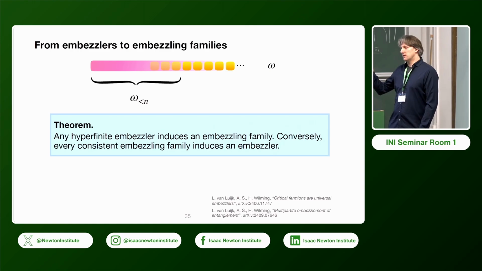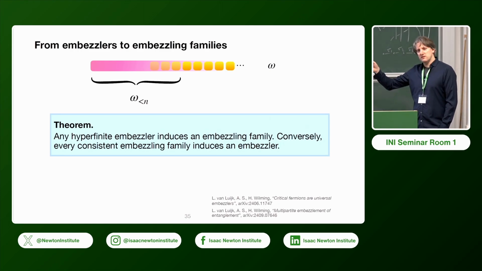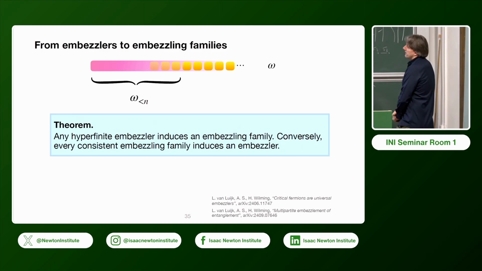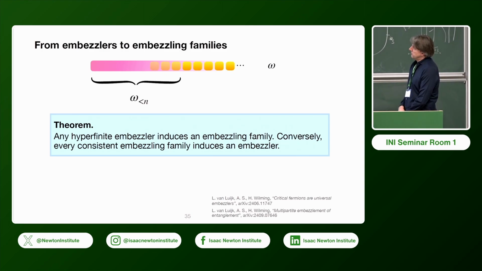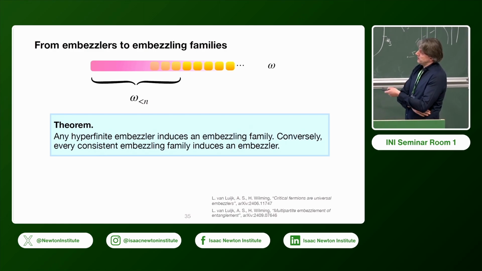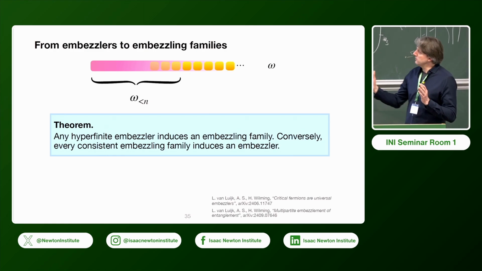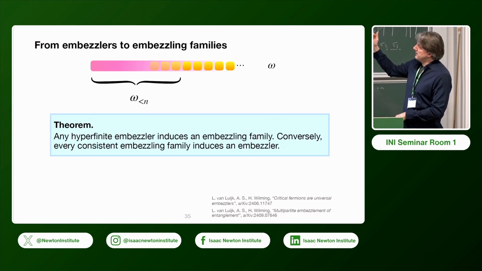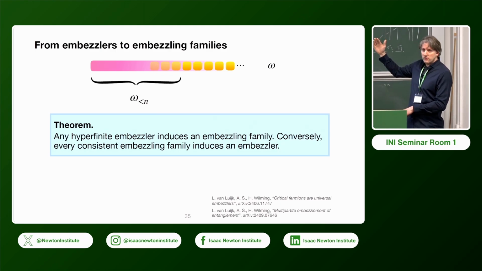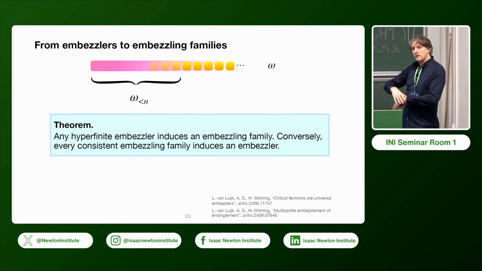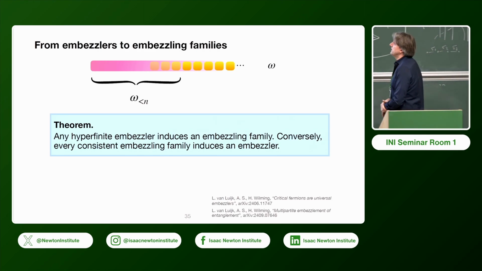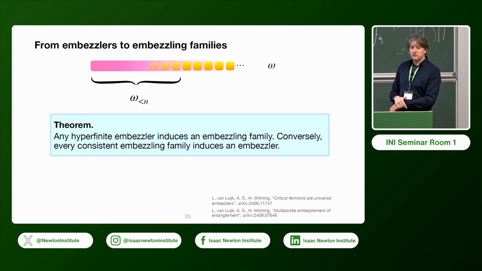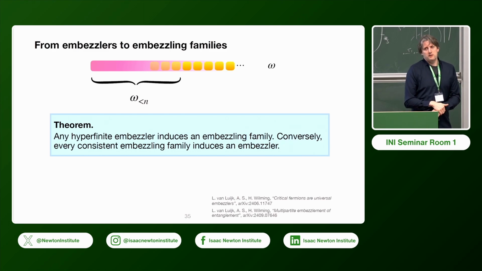Okay, now one thing I left open, or which I didn't really comment on, is this question of what's the actual link between these embezzling families and the embezzling states. So we just ask whether there are these idealized resource states, but there is some interesting link. If you take a model where the von Neumann algebra is hyperfinite, then you can show that if you have an embezzling state on the von Neumann algebra and you restrict it to the increasing sequence of matrix algebras generating it, these restricted states will be an embezzling family in the sense of Van Dam and Hayden.